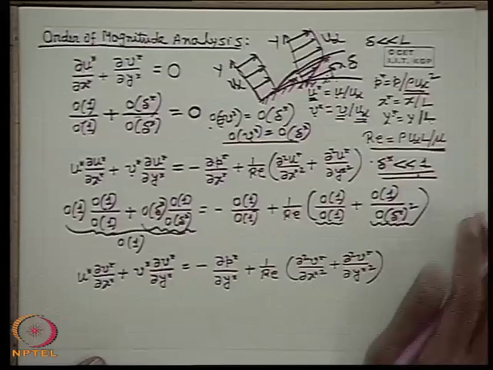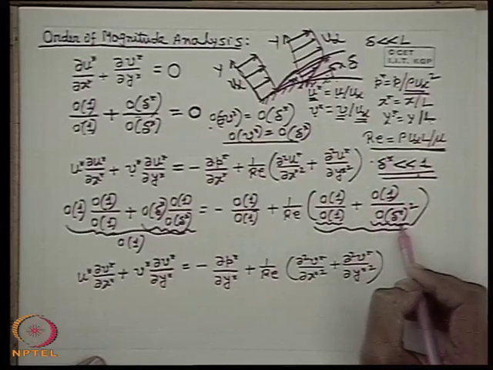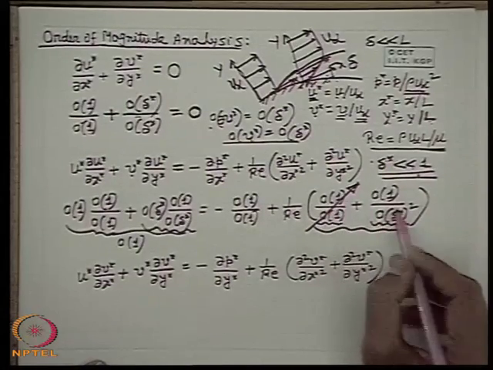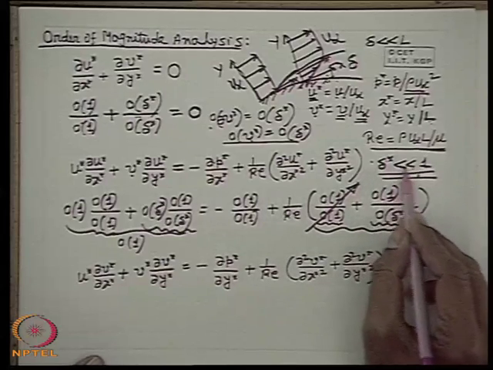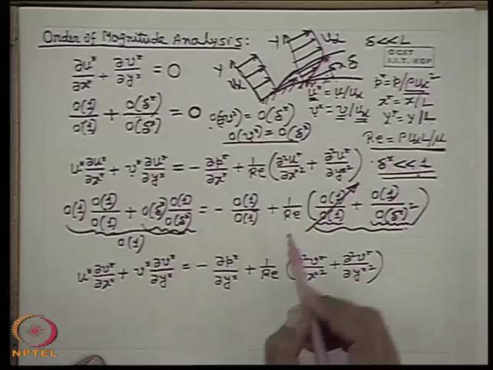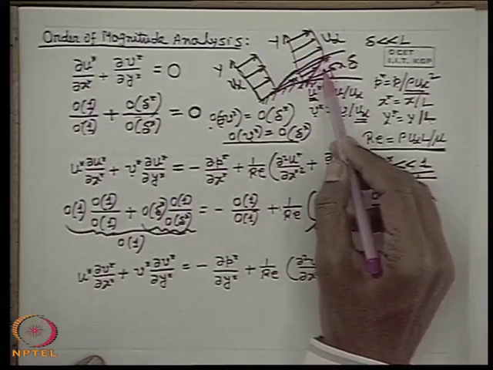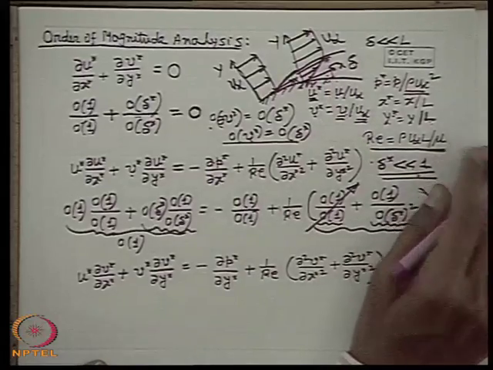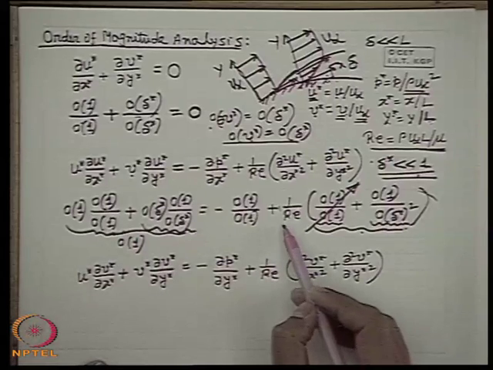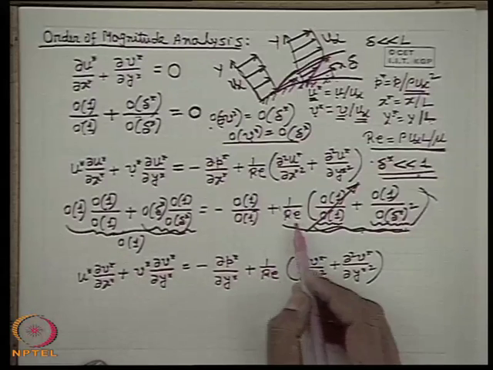So, therefore, we can say that the order of the terms within the brackets is dominated by this term only, or in other words, we can neglect this term, since its order of magnitude is very small compared to this, since delta star is very much less than 1. Now, if this viscous term as a whole is to exist within the boundary layer, because the physical picture tells that within the boundary layer the viscous force is of equal order of magnitude as the inertia force, then the order of the entire term has to be 1.